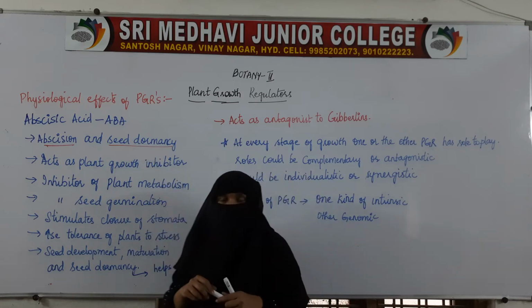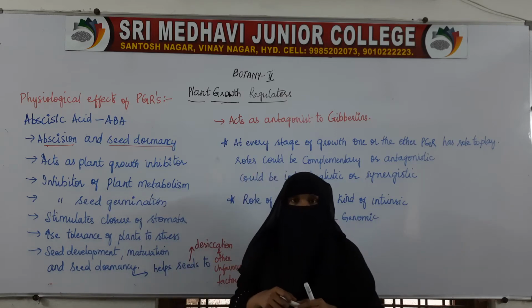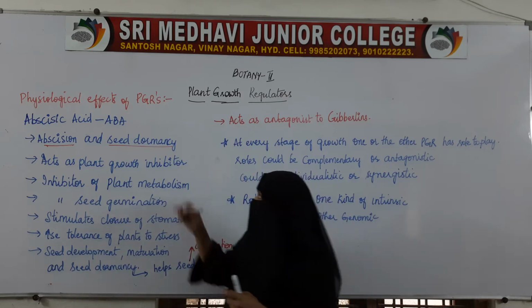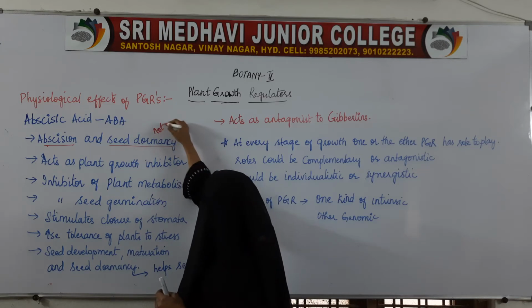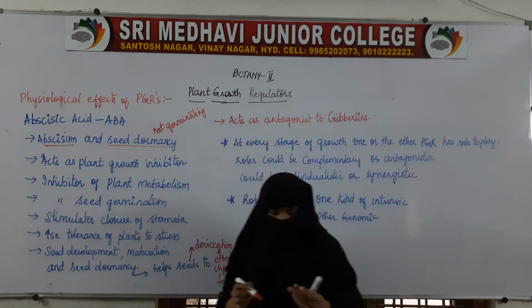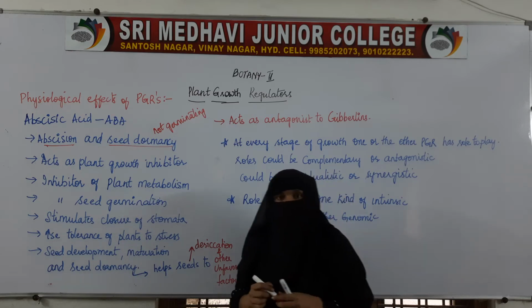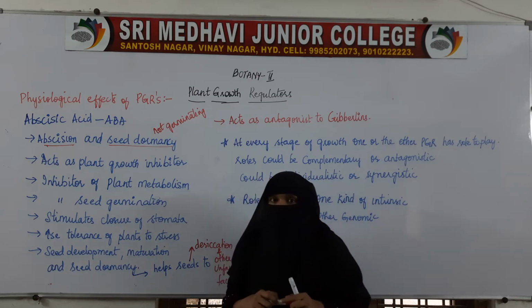And seed dormancy is the condition where the seed will not be able to germinate. That condition is called seed dormancy. Abscission is the removal of a particular plant part, whether it can be a leaf, fruit or flower, from the plant.